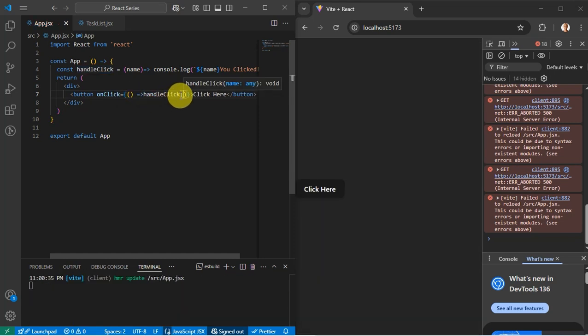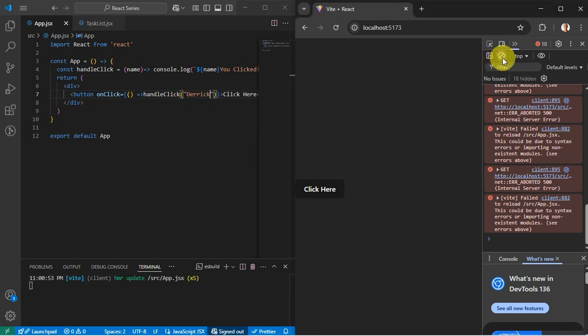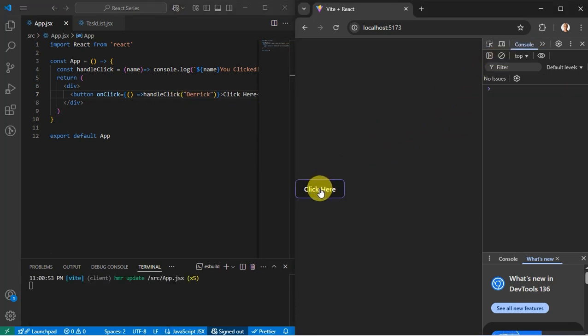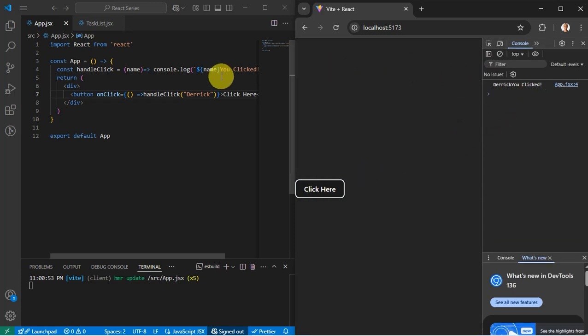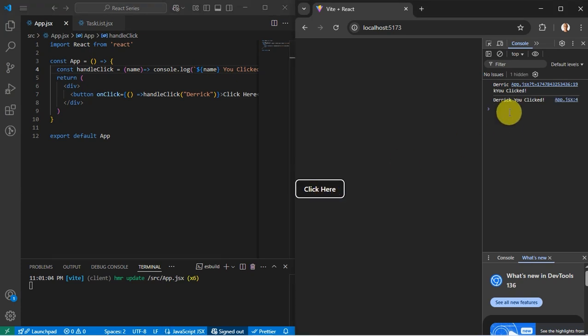Then we can invoke, and here we'll pass name, Derek in this case. So when I click, you should see Derek you clicked, so you can have a space over here, and you see.